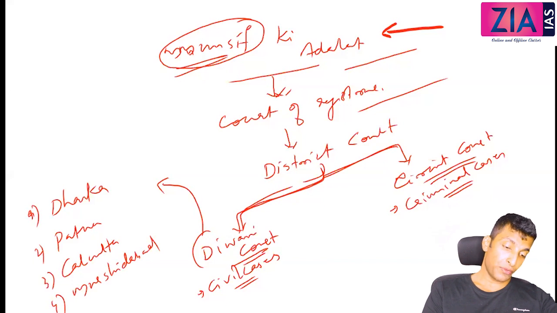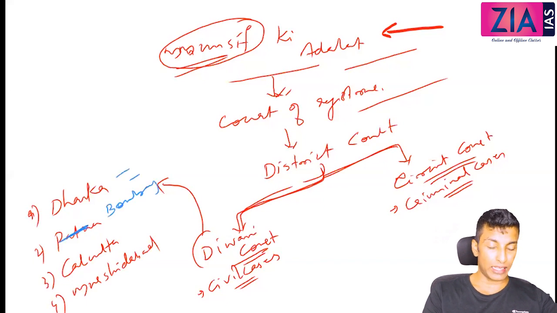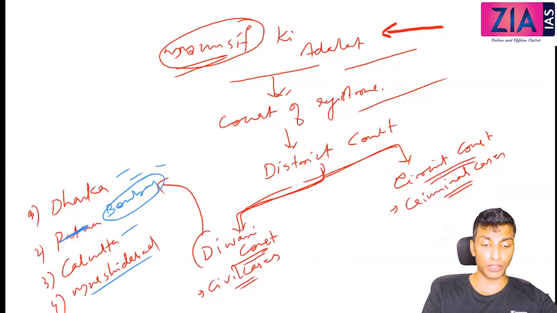If instead of Patna, I give you Bombay, you may go for 1, 2, 3 mostly. This is how people will go. Murshidabad you may not go for, and some people think logically and will eliminate Bombay because it is in the eastern part of India and Lord Cornwallis was in eastern India, so it might not be there. So what I want to tell you is you should know exactly what the 4 are.